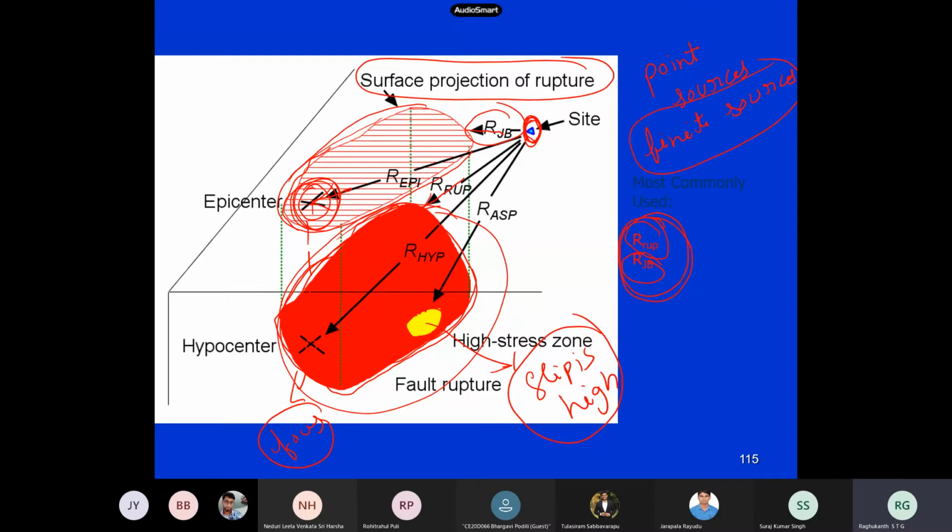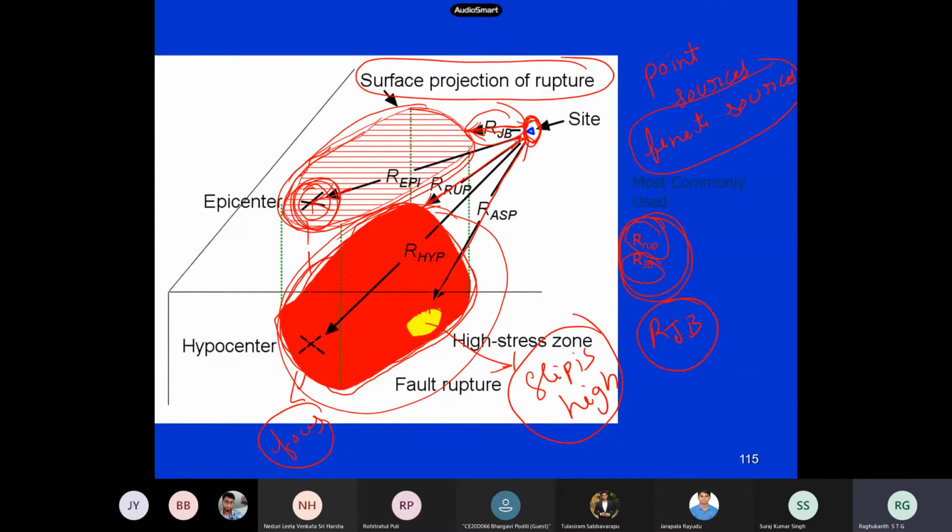People use this, people use that, but there is nothing settled. If you see many ground motion prediction equations, a lot of confusion is there. Somebody uses epicentral, somebody uses hypocentral, somebody uses distance to asperity. Then RUP they use, RJB they use, where the fault is buried below. You project the fault onto the surface and then you calculate the nearest distance, that is RJB. This is the one which is widely used, a distance to the surface rupture basically.